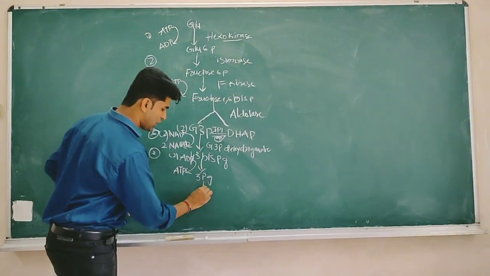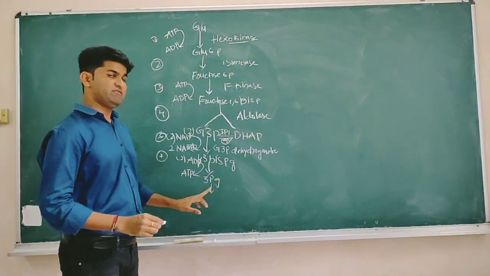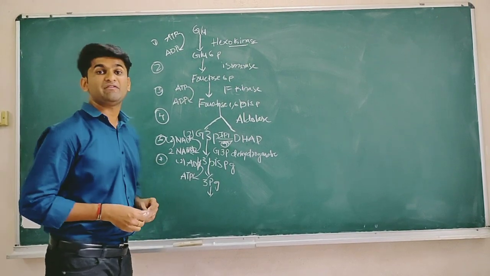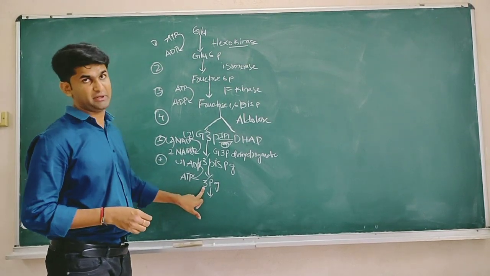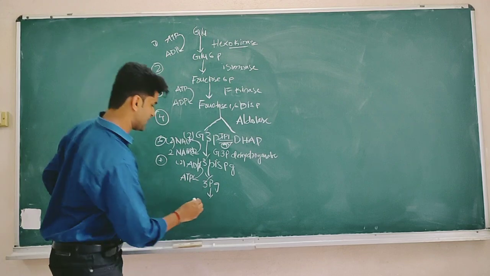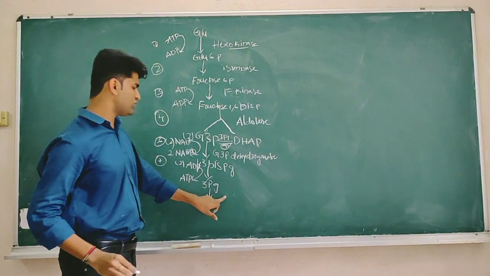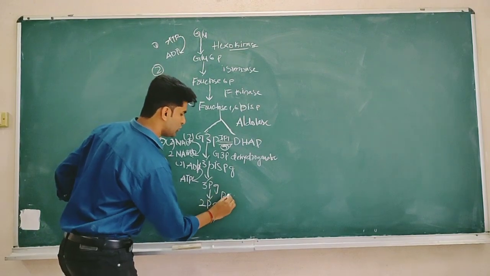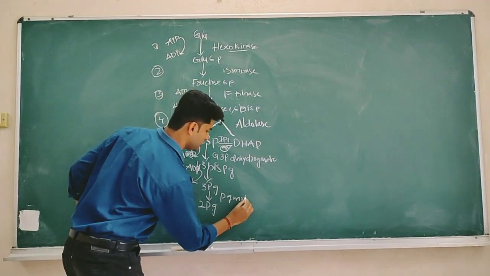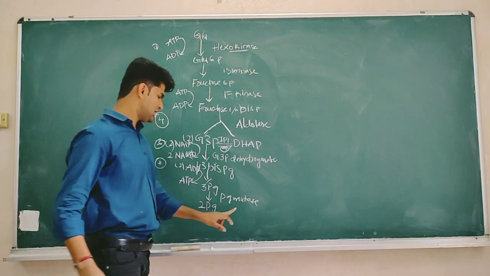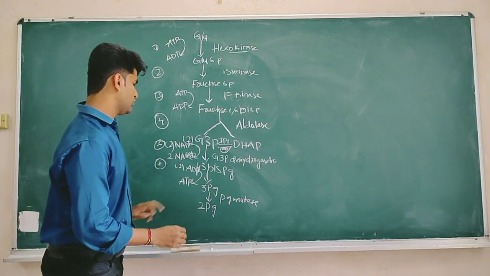Finally, this ADP will be converted into ATP. Now 3PG will undergo an interconversion reaction. The position of phosphate will change in the interconversion reaction and finally forms 2PG. This reaction is mediated by phosphoglycerate mutase. Phosphoglycerate mutase. Right, the interconversion step.